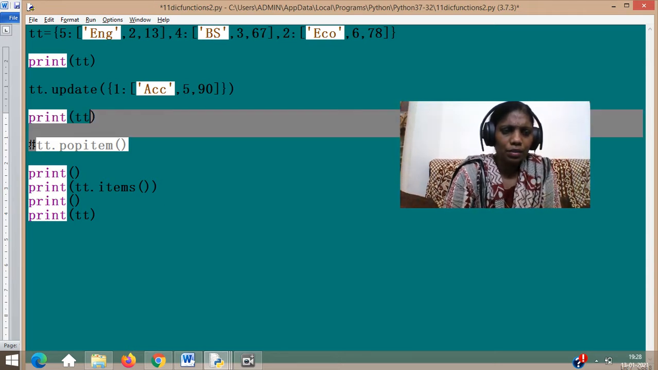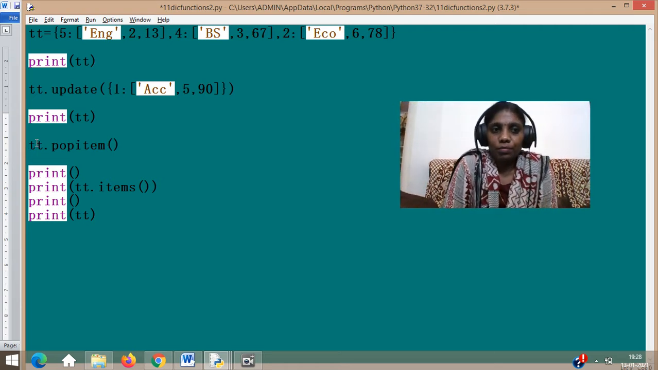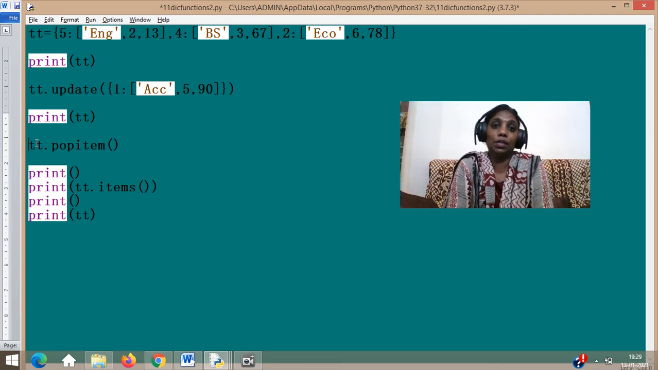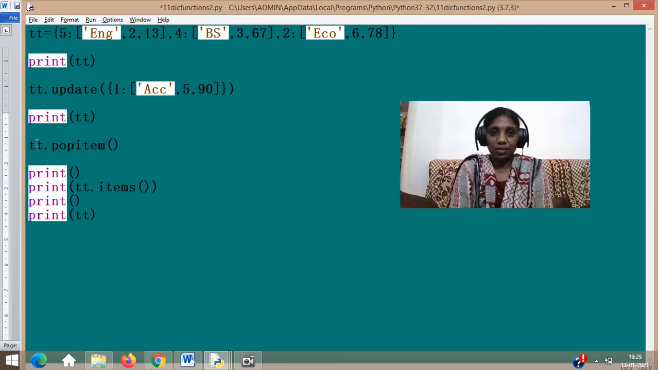Now if I uncomment this, tt.popitem, here comes the second last of the kind of function, which is found only in dictionary. Popitem. Pop, remember pop with your list. Pop had two methodologies. It may or may not have arguments. If no argument is given, what will it do? It will pop out or remove the last section from the list.